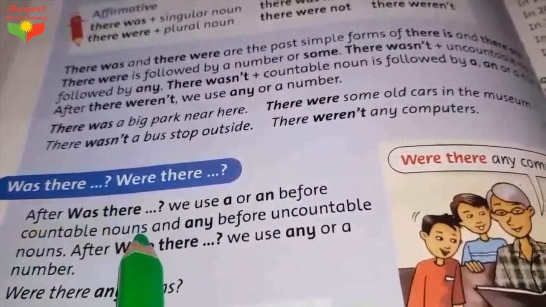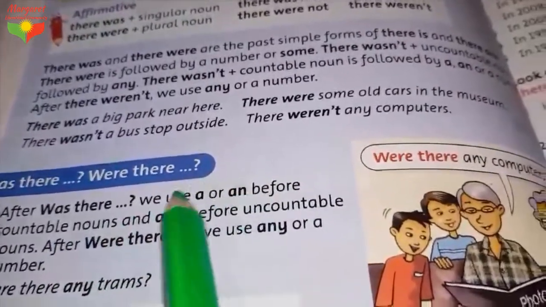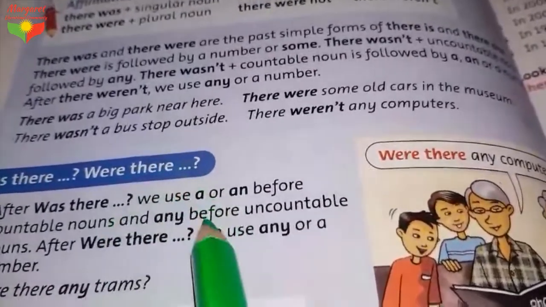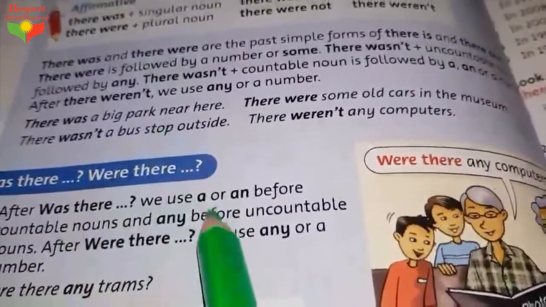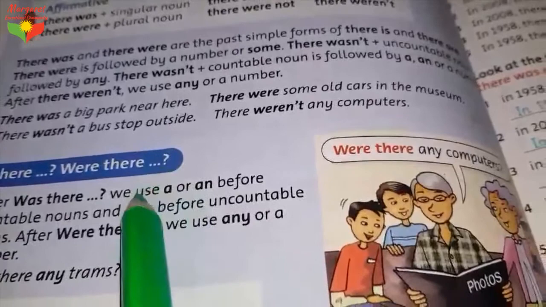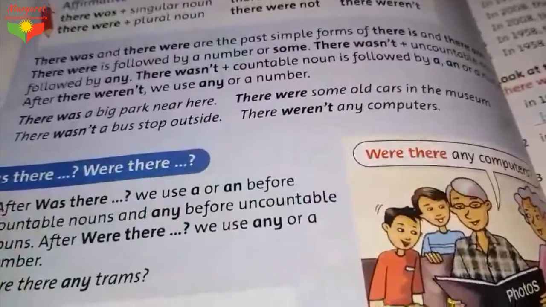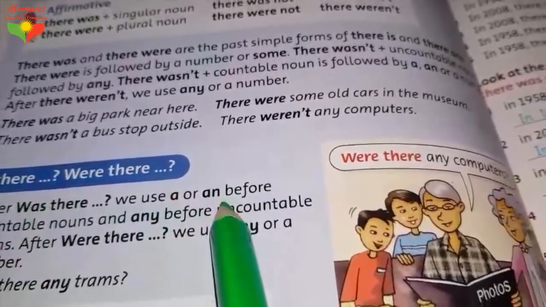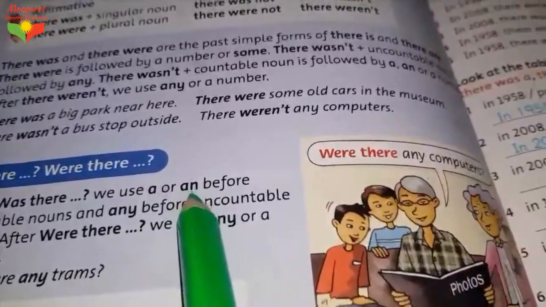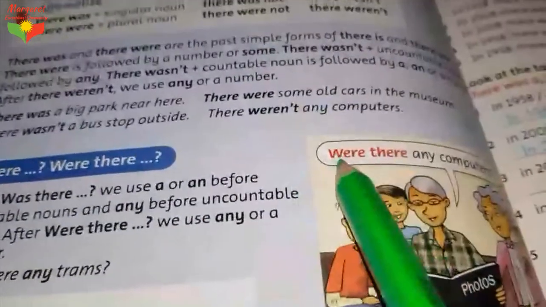After was there, we use a or an before countable nouns. We talked about that. Countable nouns like a pen, a car, a door, a man, a teacher, a doctor. Those nouns which start with consonant sounds use a, and they should be countable. But for nouns which are countable but start with vowel sounds, do you remember the vowel sounds? We have 5 vowels. For example, you should say an orange, an owl, an octopus, an eye, something like that.